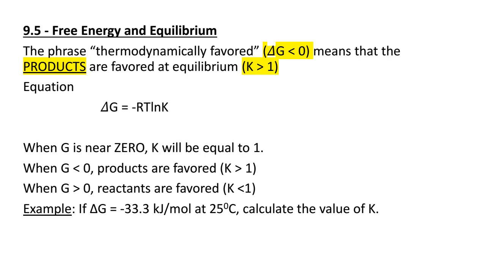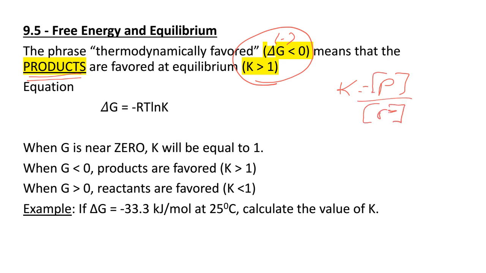Some other really important conceptual things you guys have to understand. What I have highlighted here, these relationships between delta G and K, our equilibrium constant. If we have a negative delta G value, which means delta G is less than 0, that means it's thermodynamically favorable. If it's thermodynamically favorable, that means it's going to make products on its own without any outside intervention. And since our K is equal to products over reactants, then our K value is going to be greater than 1.